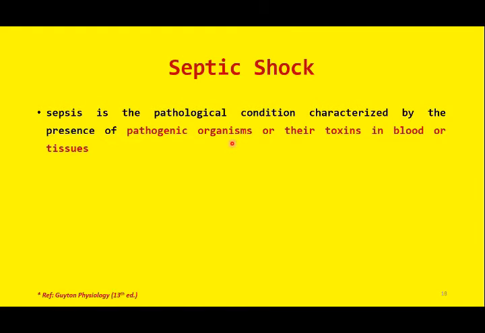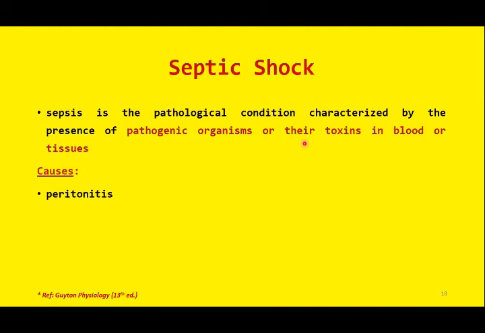So sepsis is a pathological condition characterized by any pathogen, or any toxin released by any pathogen, in the blood. Sometimes this is known as blood poisoning.